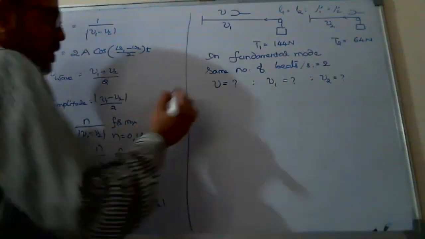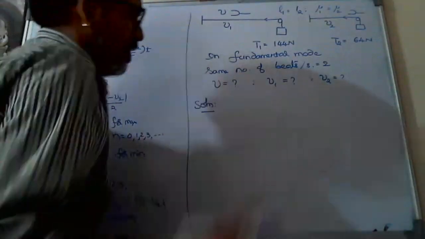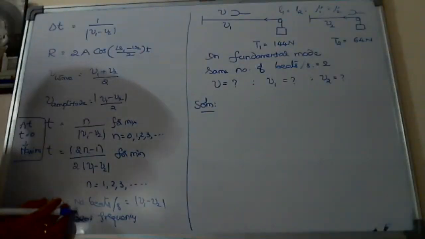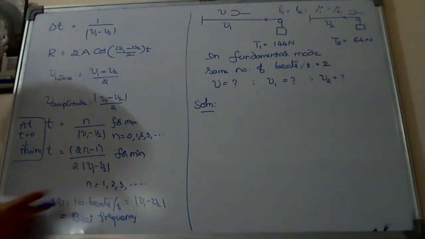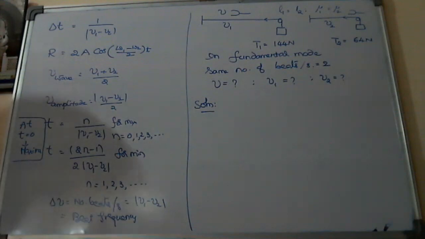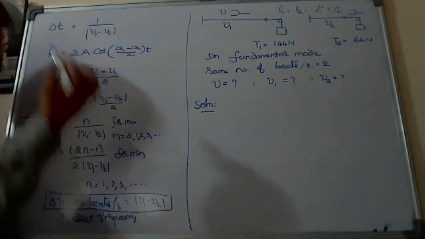Here, if we think wisely, first of all, number of beats per second, in the concept we know, delta nu, the number of beats per second, is nothing but mod of nu1 minus nu2. So from the given information I can use only this formula.